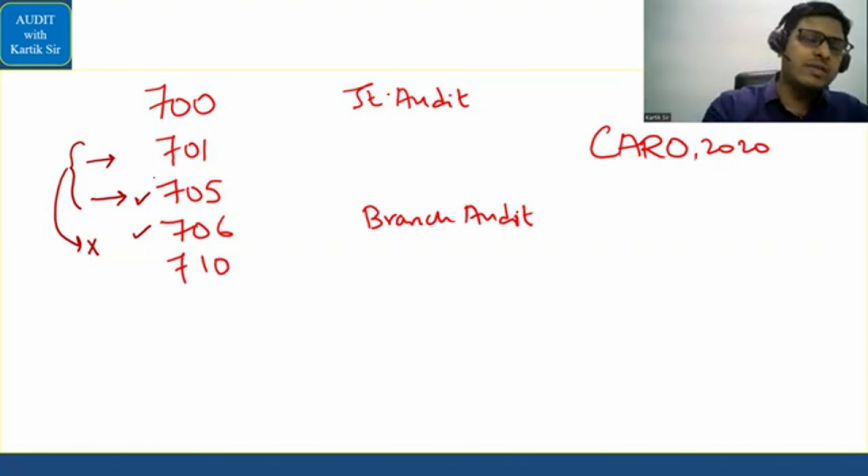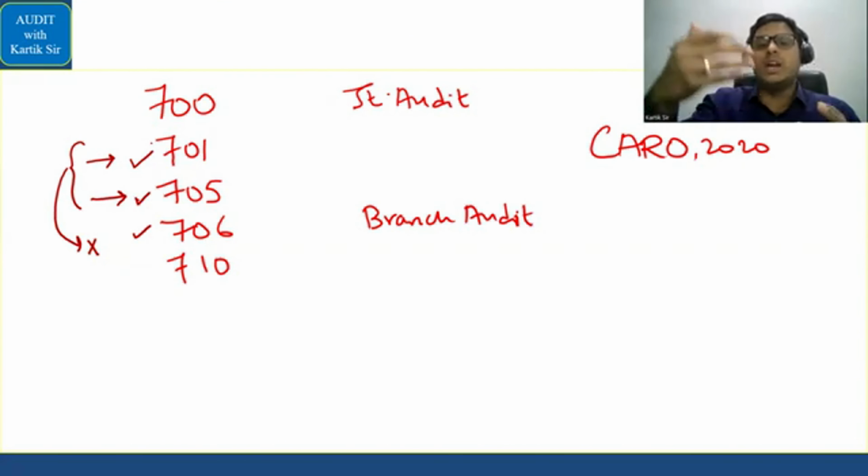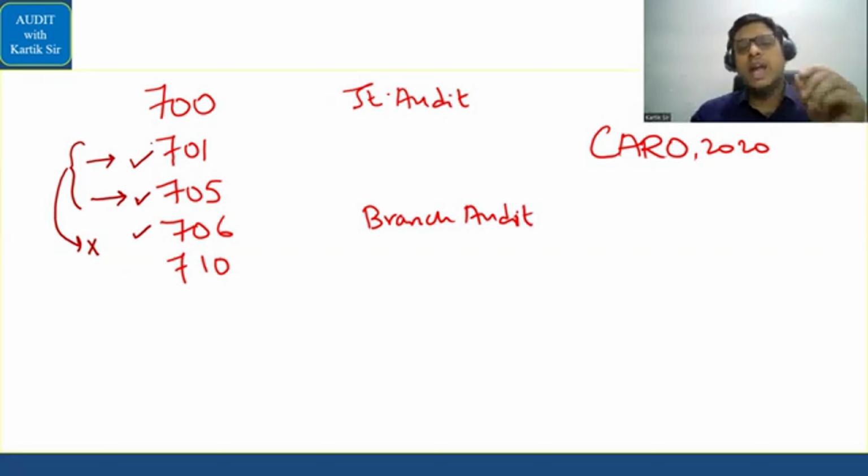Okay. What is 706? 701, sorry. 701 is called key audit matter. So out of the communication that you have done to the TCWG throughout the year, out of those matters, which are the MSM, that is most significant matters that we discuss with TCWG, when you collect it at one place and show it to the shareholders, that matter is called key audit matters, and it is covered in the key audit matter paragraph.